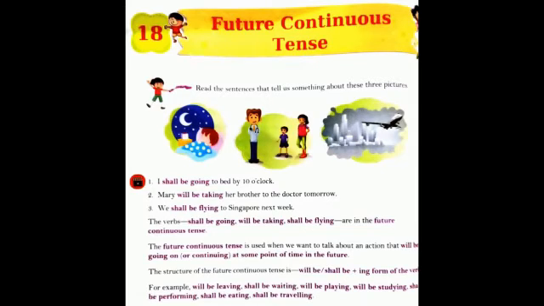The structure of the future continuous tense is will be, shall be plus ing. We will add ing in the continuous tense to make the continuous form of a verb. For example, will be leaving, shall be waiting, will be playing, will be studying, shall be performing, shall be eating, shall be traveling. So these are the examples of future continuous tense form of a verb, and will and shall must be used in future continuous tense as a helping verb.